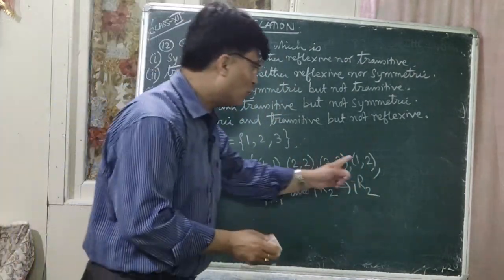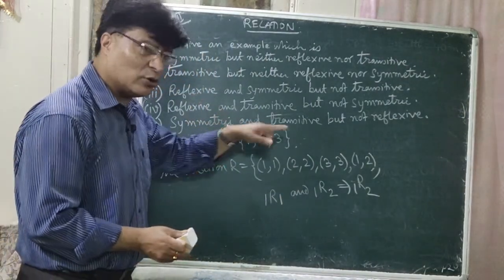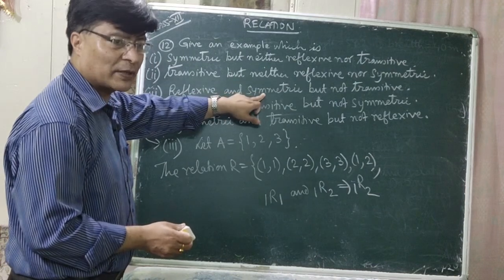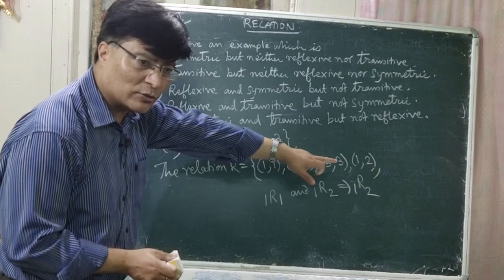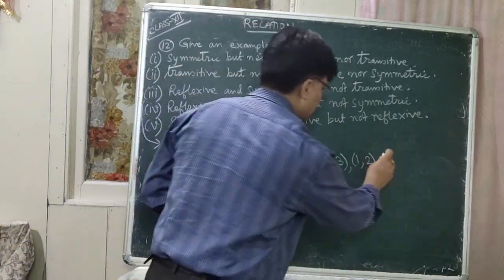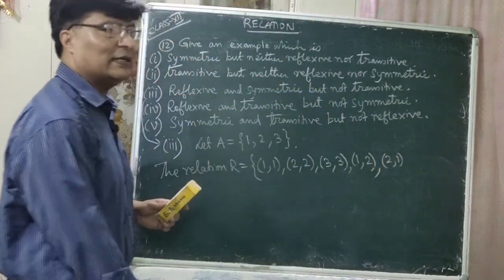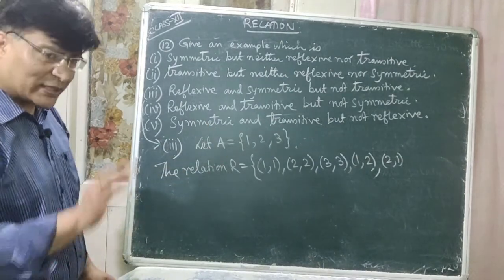But if 1,2 is there, for symmetric 2,1 should be there because it is symmetric. In this case, it is asked for symmetric relation. So if you write only 1,2, it is not symmetric. So you have to add here 2,1. Is that clear now? So now it is symmetric relation.